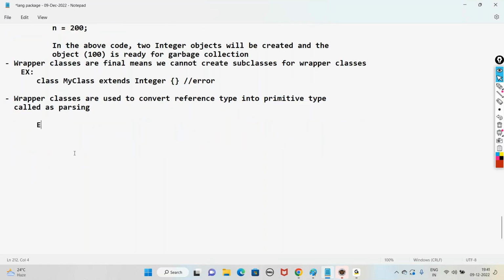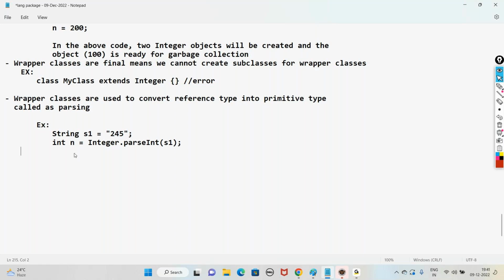For example, take a string s1 equal to 245, and we want to convert it into a primitive integer. To do that, we use the wrapper class Integer and call the static method parseInt, passing s1.